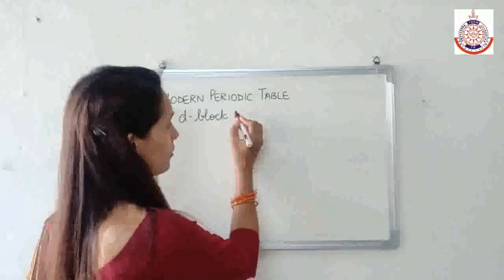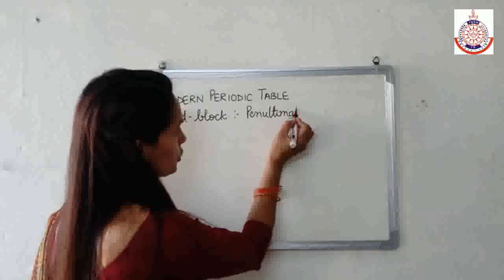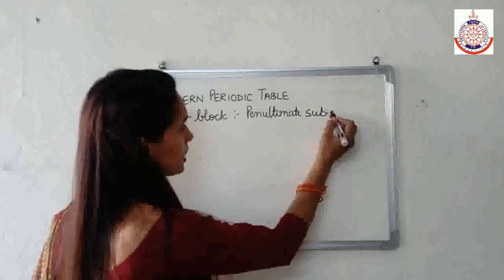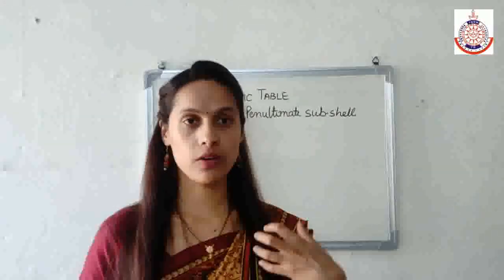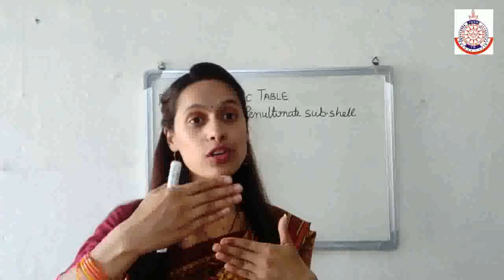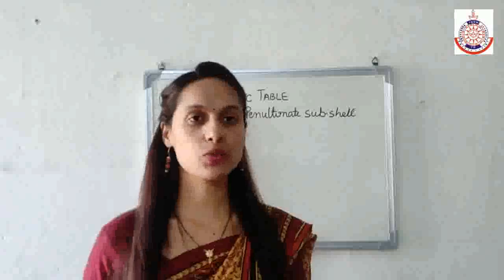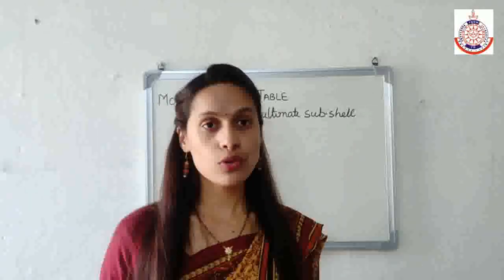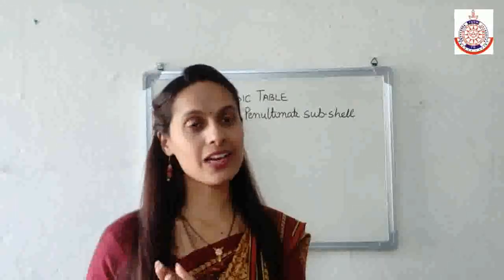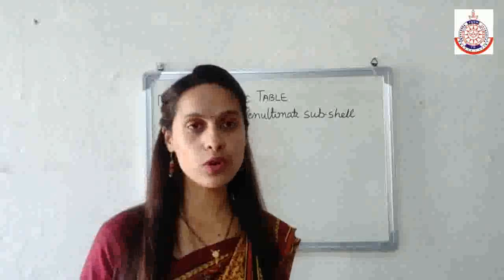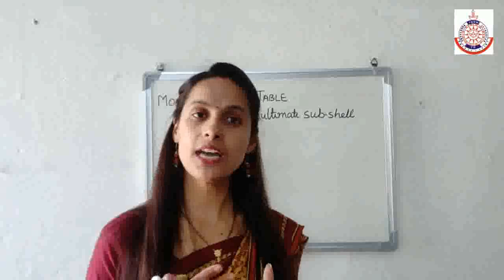Now here is the term, penultimate subshell. What is the meaning of penultimate subshell? The subshell which is present before the outermost subshell is known as the penultimate subshell or penultimate orbital. So in D block, the last electron will not enter in the outermost orbital. It will enter in the penultimate orbital or penultimate subshell.